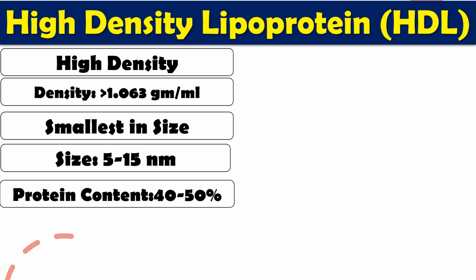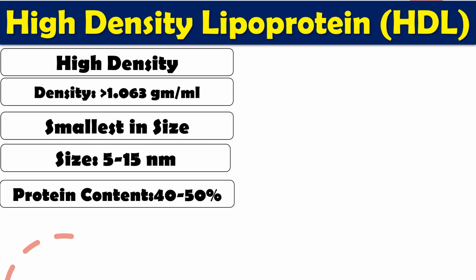As we understand, as the protein content increases in any lipoprotein, its density also increases. So density is directly proportional to protein content. As we have seen in our previous lectures, chylomicron has roughly only 1% protein, with maximum triglyceride and cholesterol. Slowly, going from chylomicron to VLDL and up to HDL, the protein content increases.